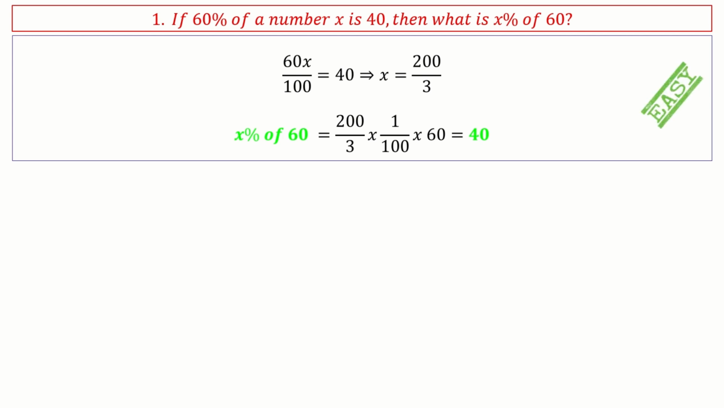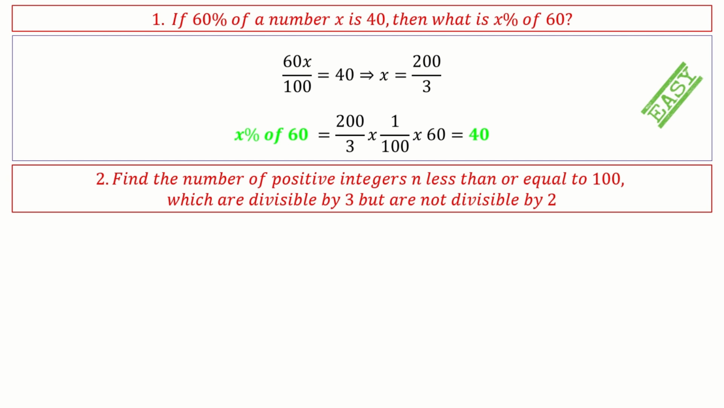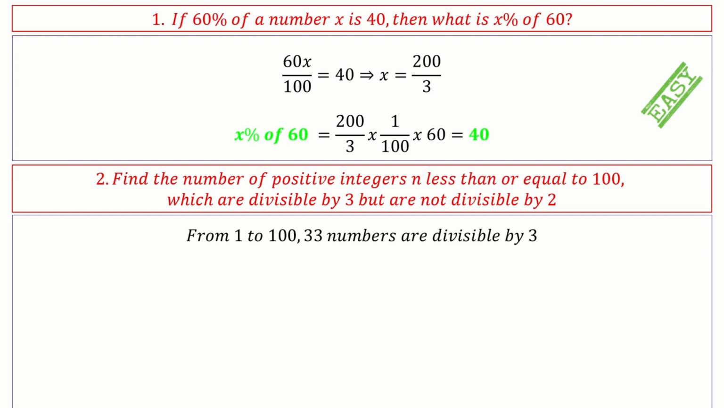This is fairly easy. Okay, find the number of positive integers n less than or equal to 100 which are divisible by 3 but not divisible by 2. Okay, this is also a fairly simple question. We know that from 1 to 100 there will be 33 numbers which are divisible by 3. If I put it in set form, 3, 6, 9 up to 99. Number of elements in S is (99 minus 3) by 3 plus 1, which is 33.